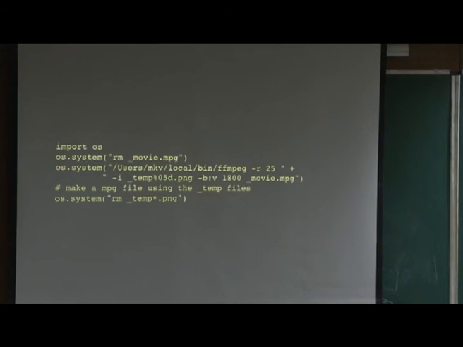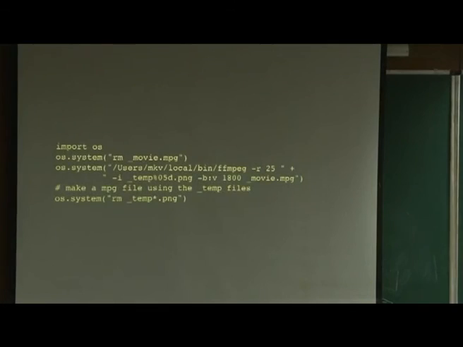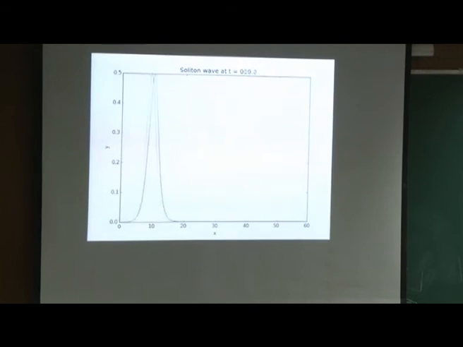So, let us quickly run it. Well, running it, if I just run this, I get a movie. Okay. Now, I will run the movie. In fact, it is right here. So, it is created by this.